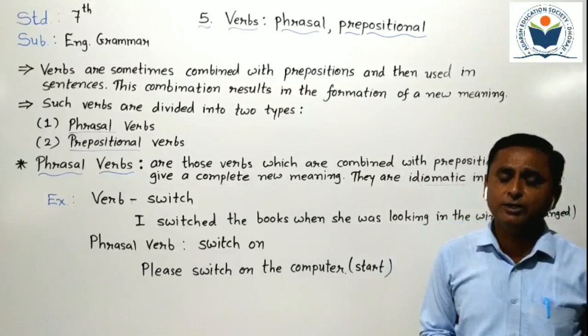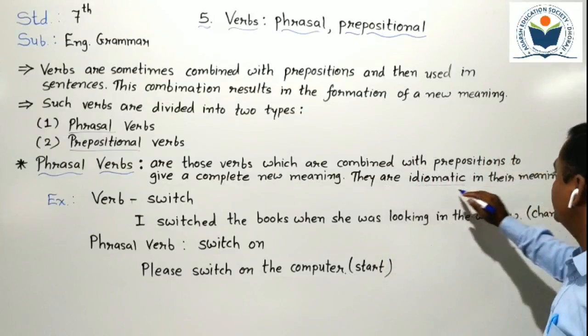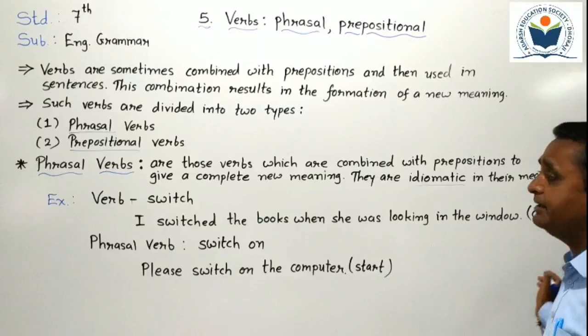That type of verb is known as a phrasal verb. They are idiomatic in their meaning. Idiomatic means, in our Hindi or Gujarati we studied about rudhi prayog. Like that, it creates a new meaning.